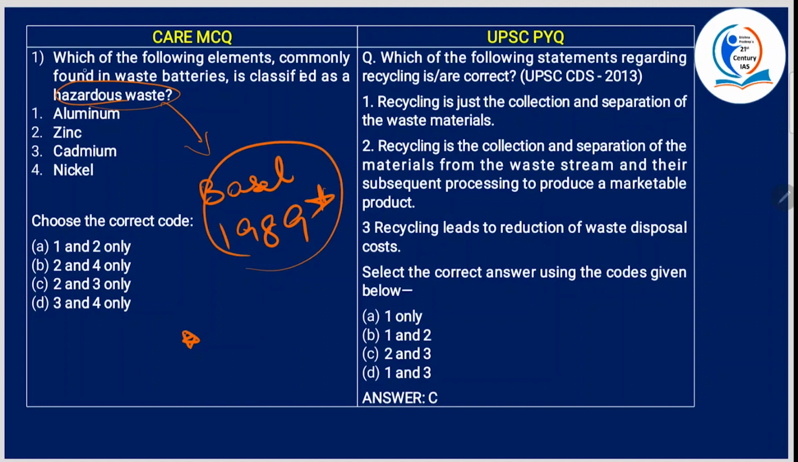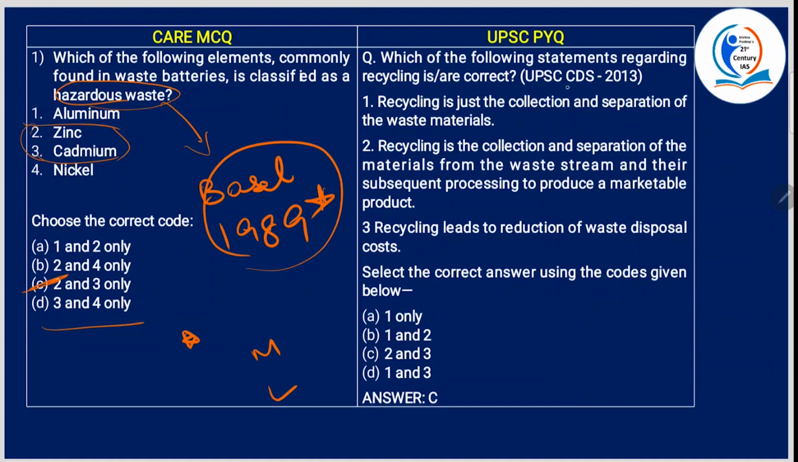Okay, now we'll come to this question. Which of the following elements commonly found in waste batteries is classified as hazardous waste? So looking at the options, all 4 is not possible. But using common sense, zinc and cadmium, these 2 we know, right? I mean, frequently, at least in our 10th standard, we would read this. Okay, so 2 and 3, zinc and cadmium. All right. And then mercury, lead, chromium are also hazardous waste.